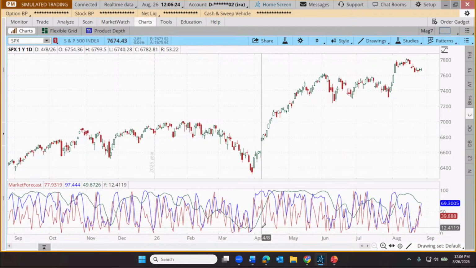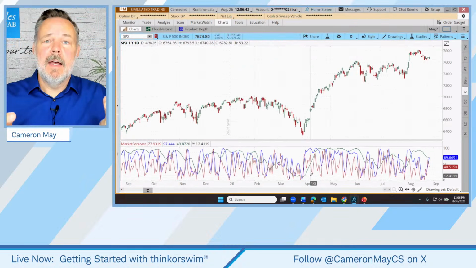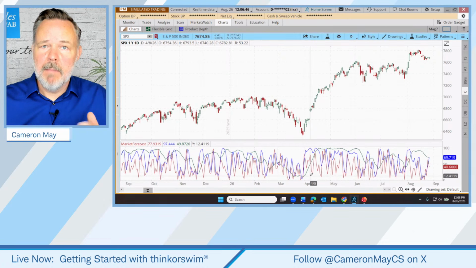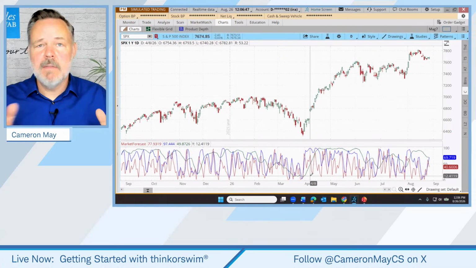Is it perfect? Of course it's not. There's no perfect indicator out there. But one common signal that traders will use this indicator for is one that's fairly rare. The job they're asking the market forecast to do is spot significant reversal points on a chart that may only happen every few months, every 6 months.